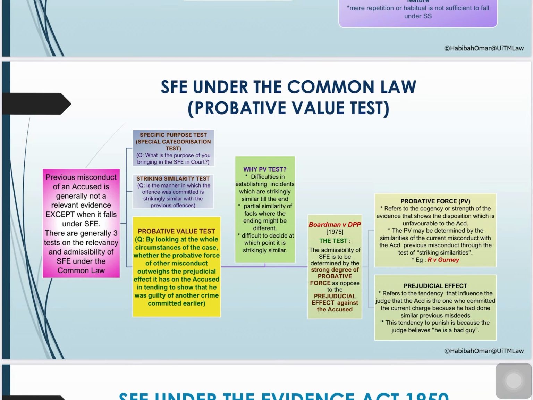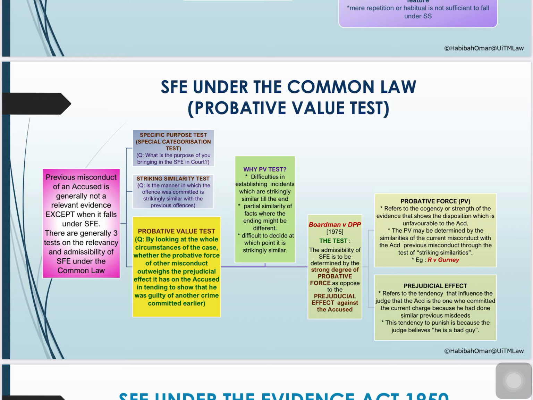Now, when you look at the probative value test here, you are looking at the case as a whole, whether the probative force of the misconduct, of other misconduct, outweighs the prejudicial effect it has on the accused person, intending to show that he was guilty of another crime committed earlier. So the probative value test basically developed because of the inadequacy of the striking similarity test.